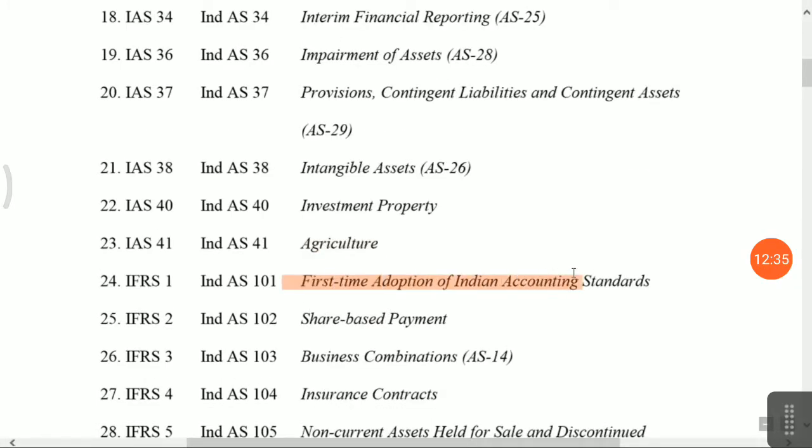Okay, first time adoption of Indian accounting standard, then what are the steps for preparation of financial statements? Three balance sheets you have to prepare, two profit and loss accounts, two cash flow statements, and a statement of changes in equity. If there is a deviation between the previous GAAP and the accounting standard, that you have to consider in other comprehensive income.